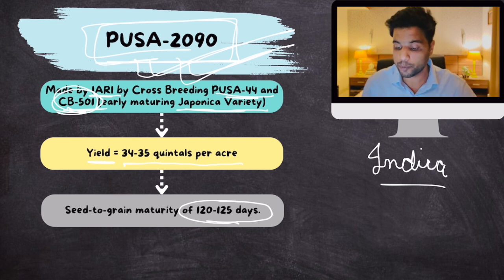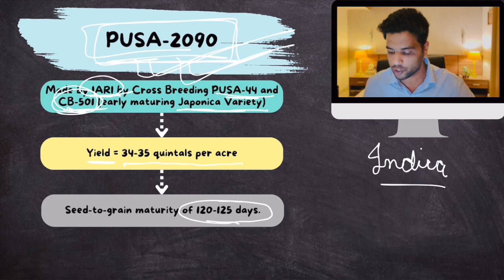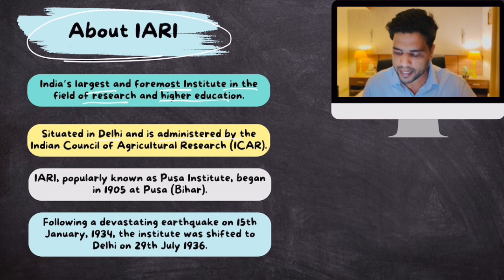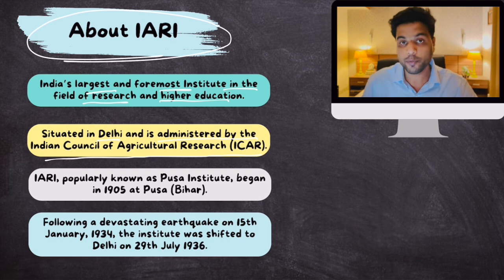But apart from Pusa 2090, you need to know about this institute also, the Indian Agricultural Research Institute. So let's gather some information about this institute. It is India's largest and foremost institute in the field of research and higher education in agricultural sciences. It is situated in Delhi and it is administered by the Indian Council of Agricultural Research. It was established in 1905 at Pusa, Bihar.